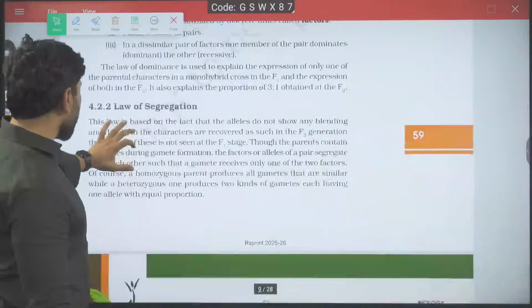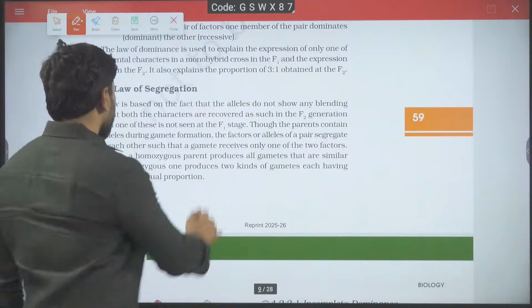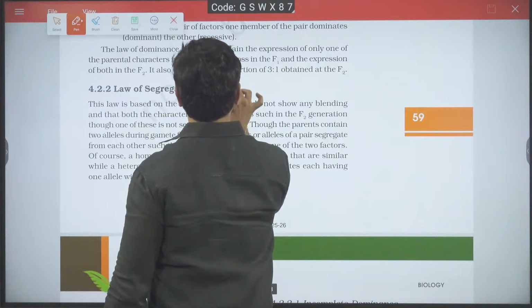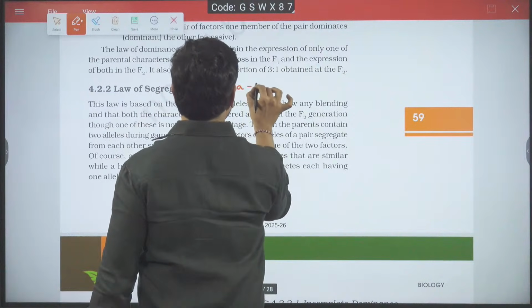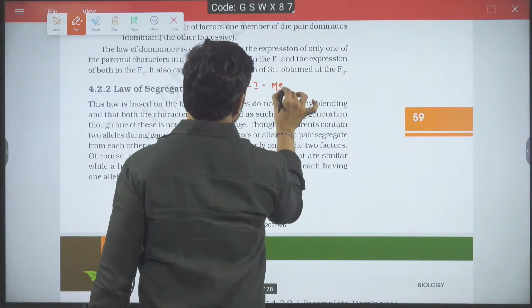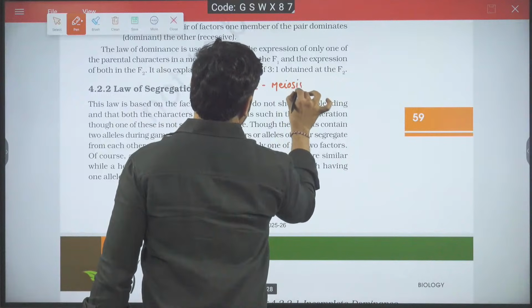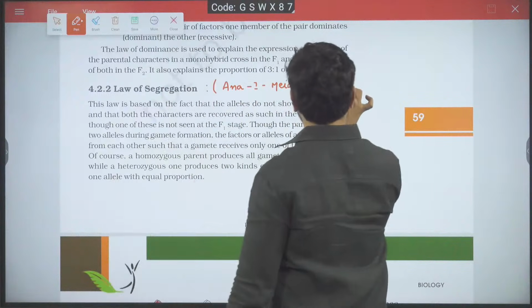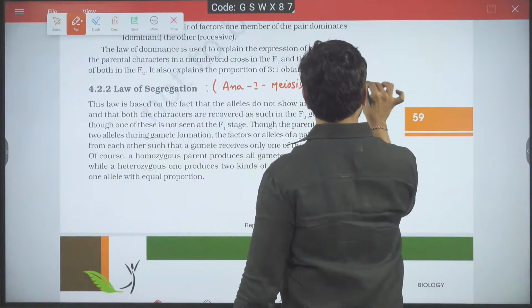Next one, law of segregation. Segregation of characters occurs in anaphase 1 of meiosis 1. We know that. Now, this is also called law of purity of gametes.